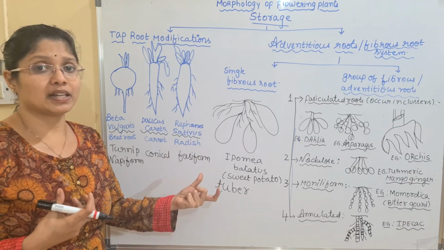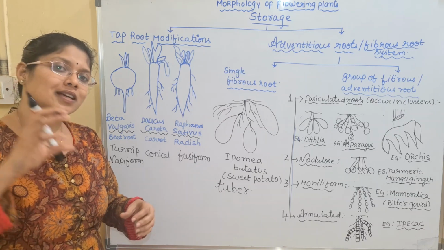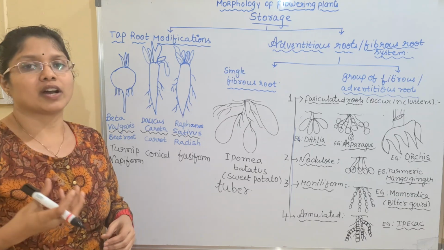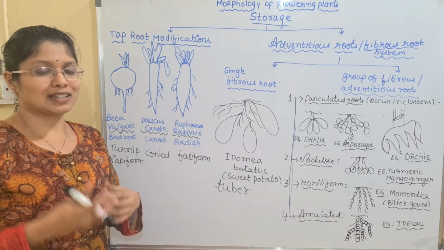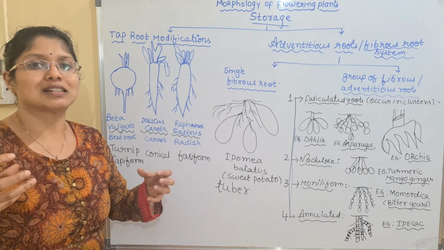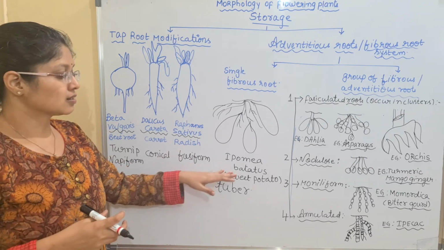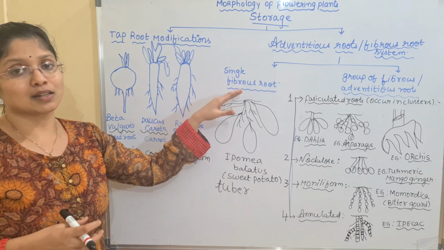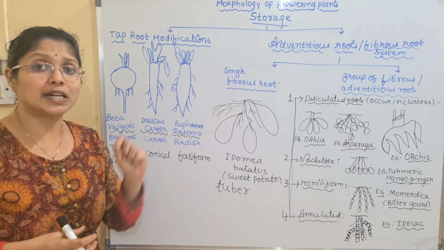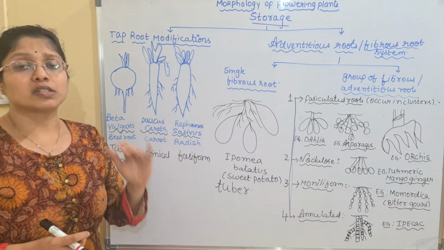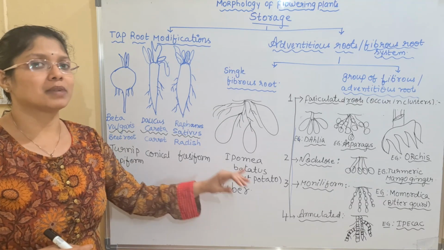But here what is happening in sweet potato, only the single root, some of the roots are modified into the storage root and they appear singly, they are not present in groups. Okay, so that is the main example coming under the single fibrous root. Example is sweet potato. Scientific name of sweet potato is Ipomoea batatas.